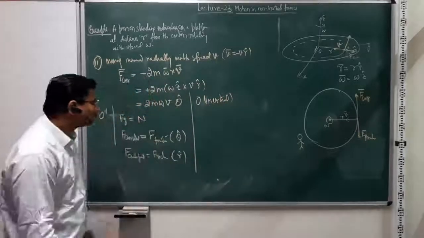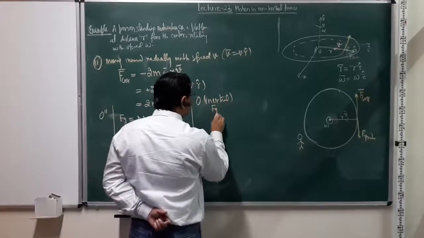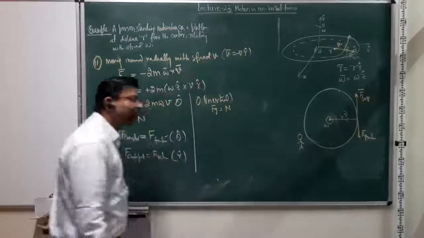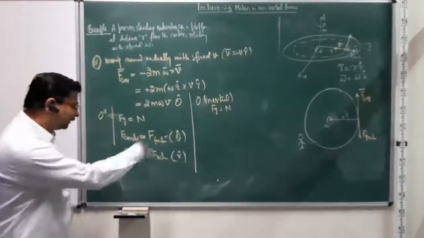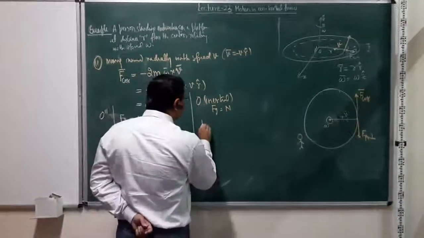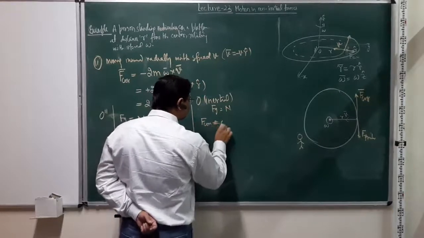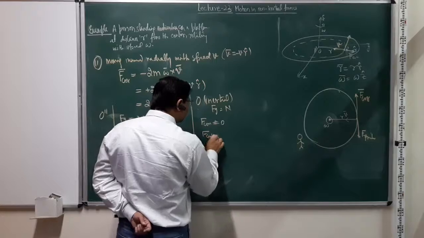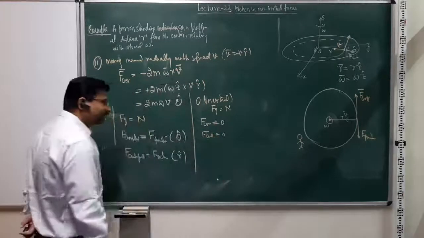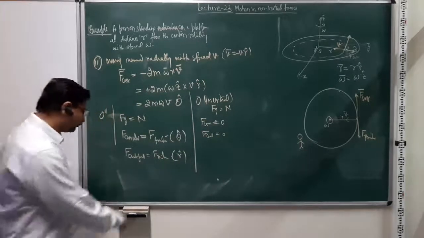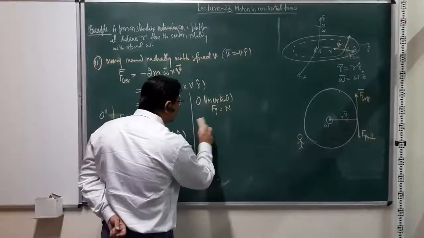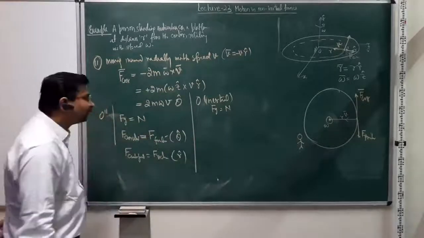Looking from here, again I have mg balanced by the normal reaction, so that's fine. I do not have Coriolis. I do not have centrifugal. These are not physical forces. In an inertial frame, they don't exist, right? All I have is friction, right?